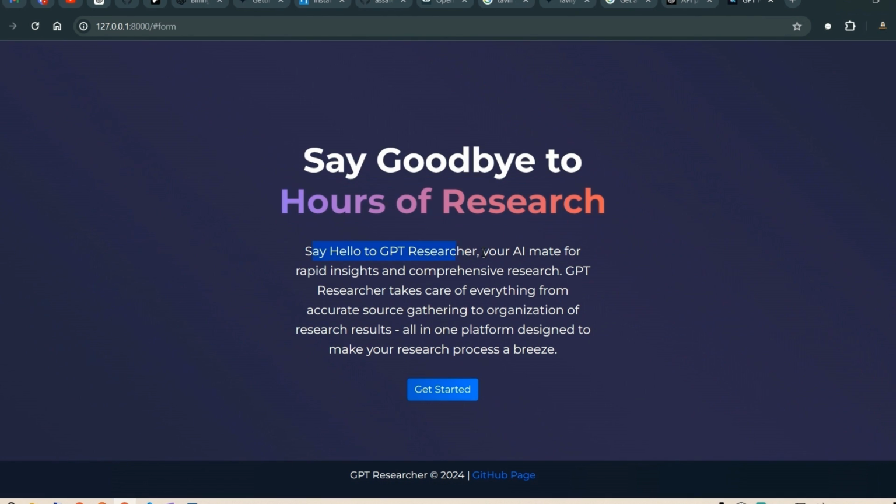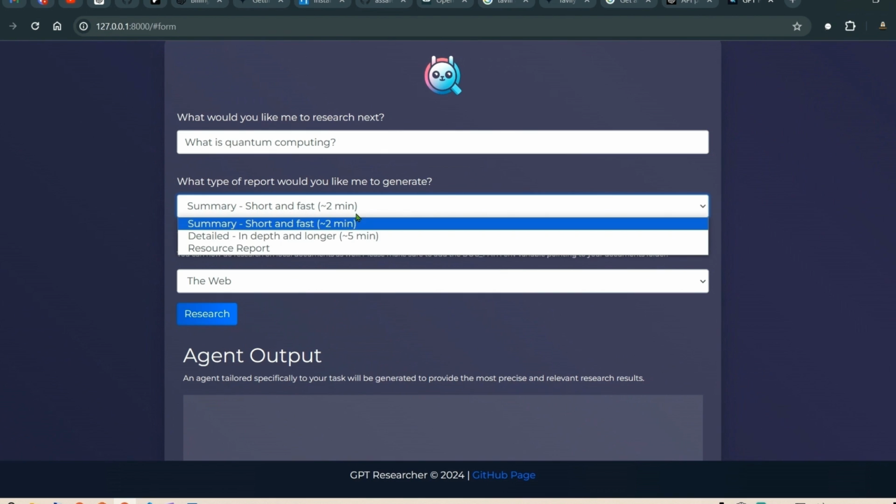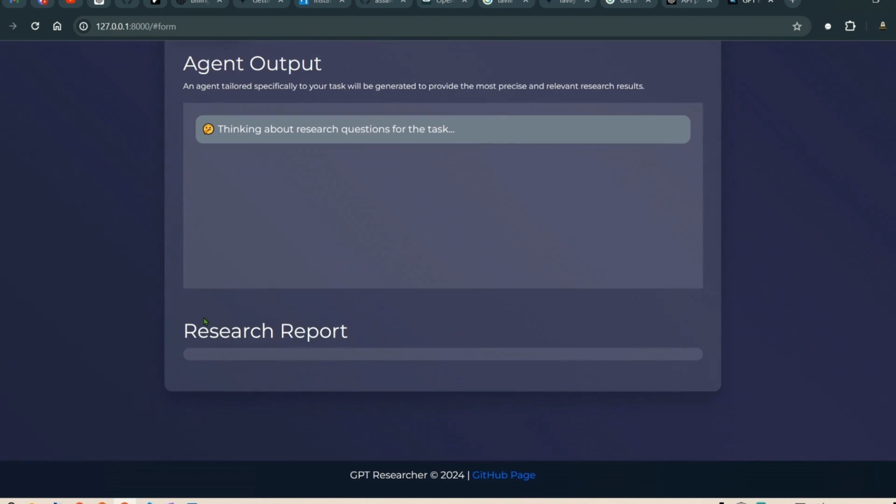So here, say goodbye to hours of research. Say hello to GPT Researcher, your AI made for rapid insights. Researcher takes care of everything: accurate sources, gathering of information, and it makes the research process a breeze. So get started. What would you like me to research next? Let's say, what is quantum computing? And here we can select any option. Let's take the short summary and click on research.